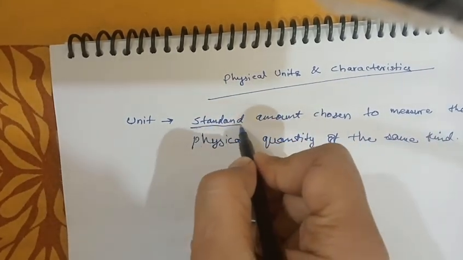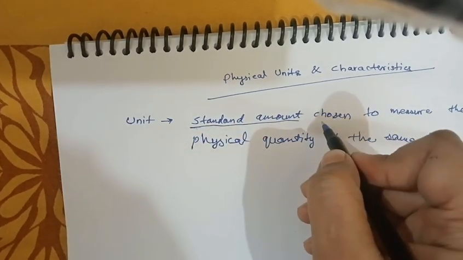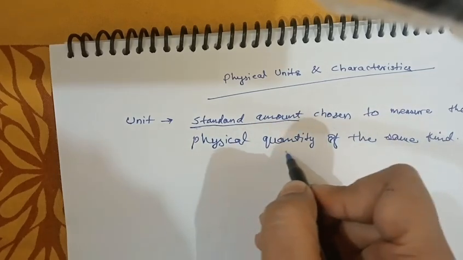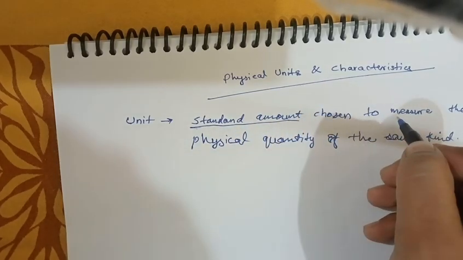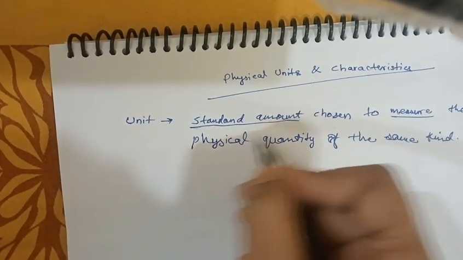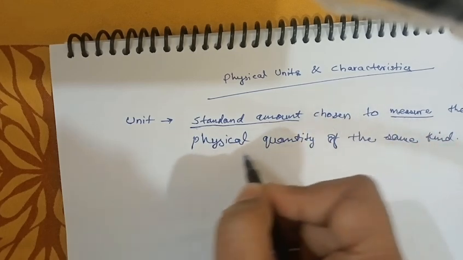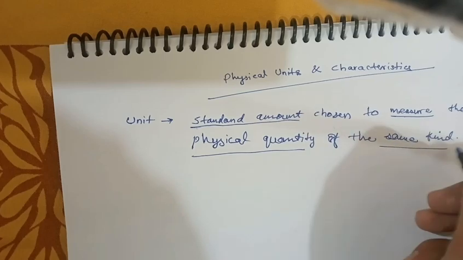This is a standard amount chosen to measure the physical quantity. Why is a unit used? This is used to measure. What is it, a standard amount used to measure. What to measure? Physical quantity of the same kind.